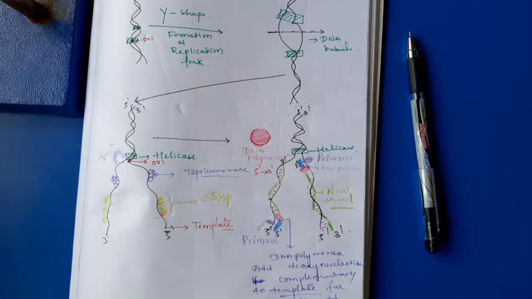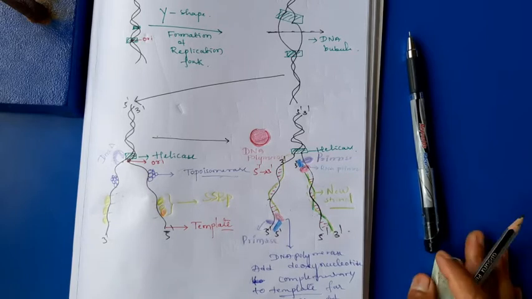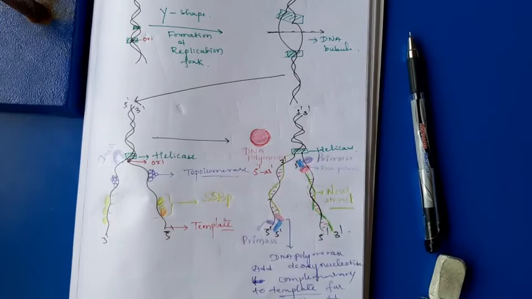Okay. Next, after action of topoisomerase, another protein attaches to the single stranded DNA, that is SSBP, single stranded binding proteins. The name itself says that they are going to attach on the single stranded DNA. What is the function of SSBPs? SSBP functions are